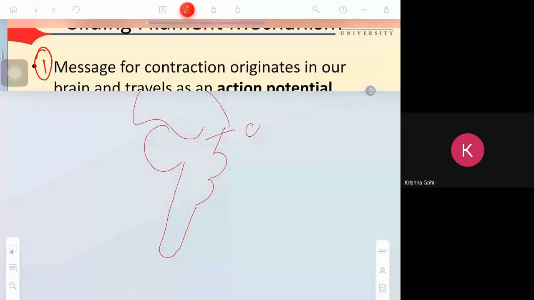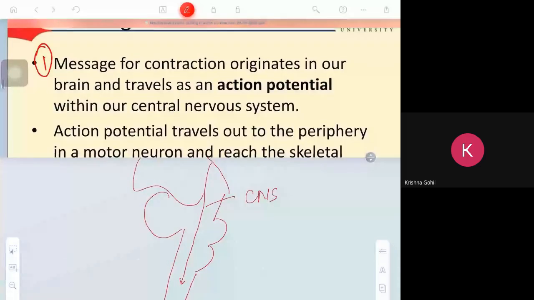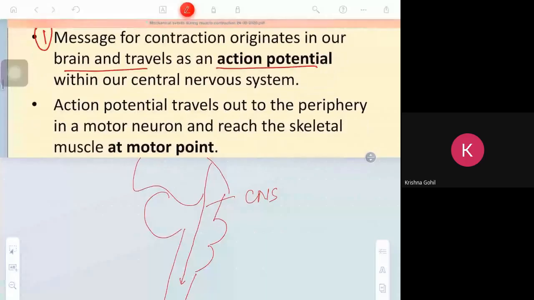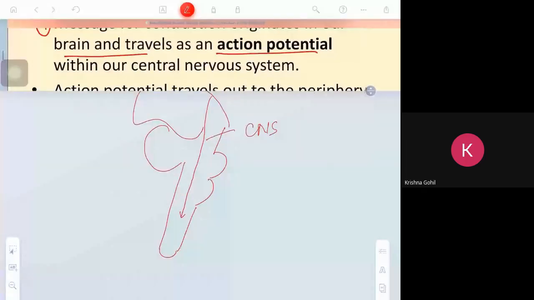Here, this is the central nervous system. The impulses come down through the descending tracts. The action potential comes down. So this is the first step.